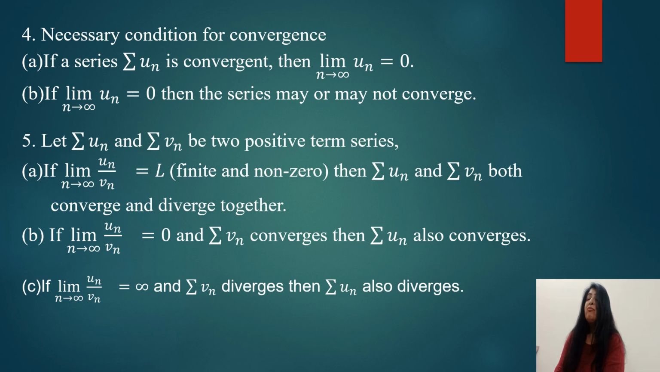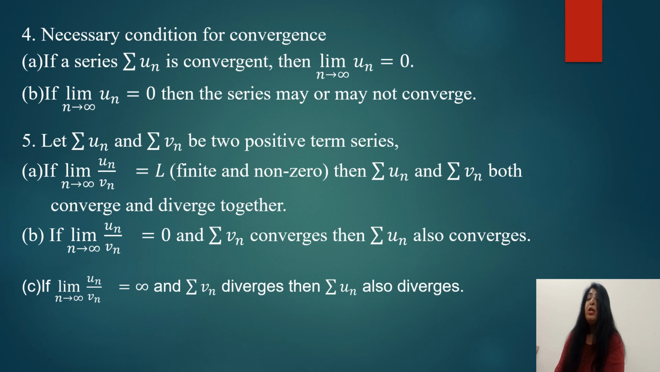Then we have the comparison test. Let sigma u_n and sigma v_n be two positive term series. If the limit of u_n by v_n as n approaches infinity is equal to L, which is finite and non-zero, then both series sigma u_n and sigma v_n converge or diverge together.